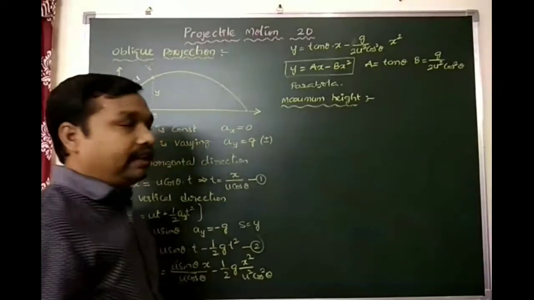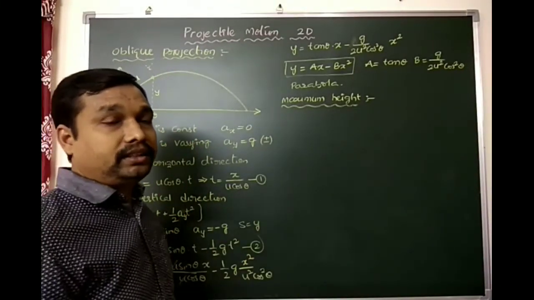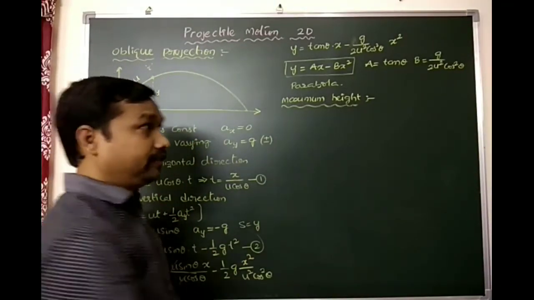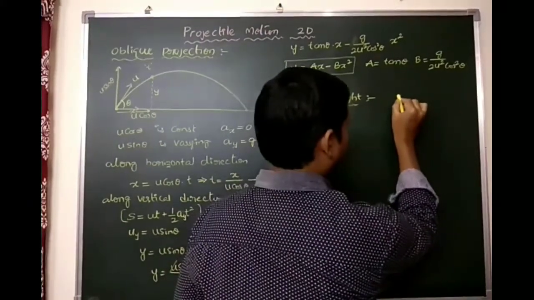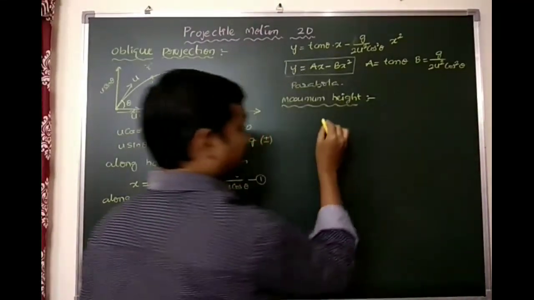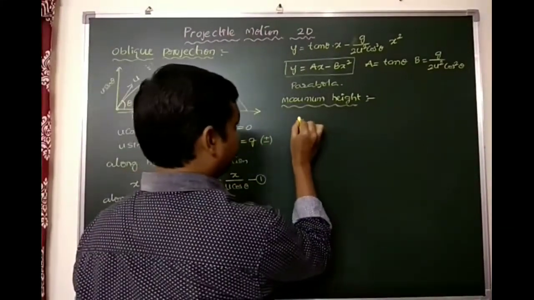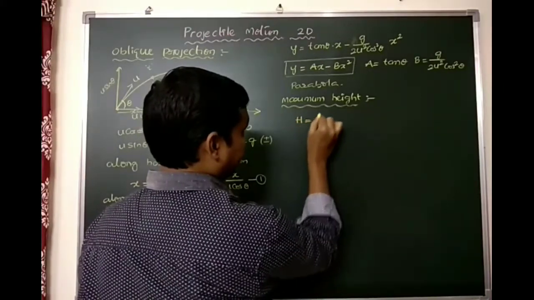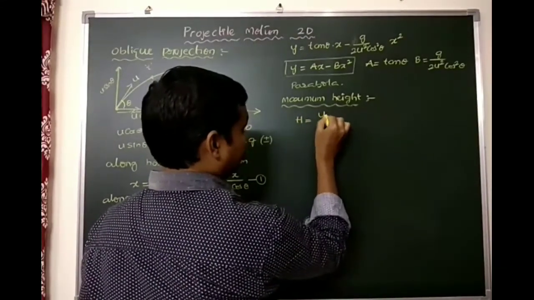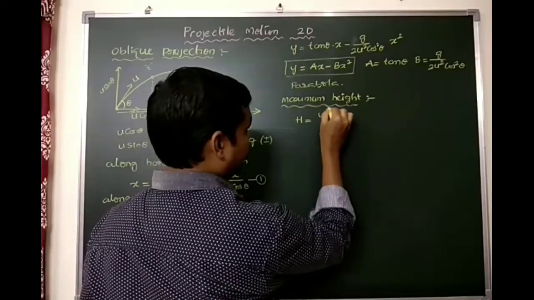Generally we have a formula for maximum height, h equals u square by 2g, when it is projected in the vertically upward direction. So that equation I am going to use here. Directly we can calculate h equals u square by 2g in the vertical direction.